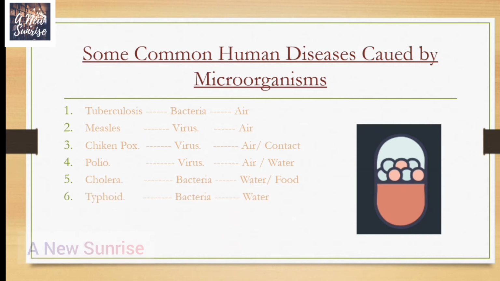Sixth is typhoid, which is caused by bacteria and is transmitted through water. Seventh is hepatitis A, which is a viral disease usually transmitted through water. And eighth is malaria, which is a protozoan disease, caused by a protozoa. The carrier of this disease is the mosquito.